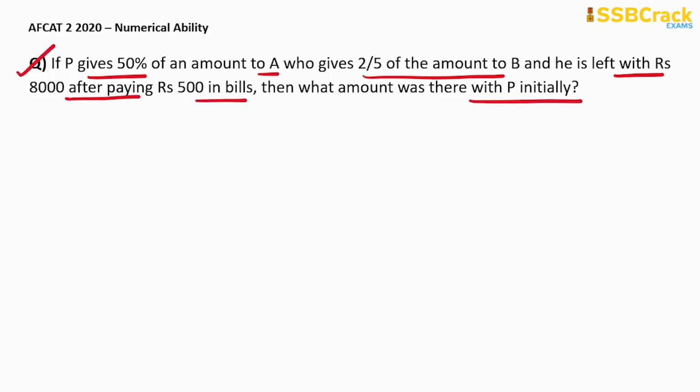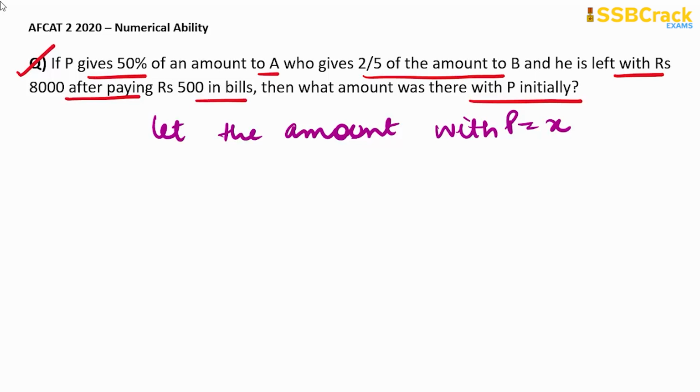So firstly what we can do, we can let the amount with P be X, right? So initially say P was having rupees X. Now he gave 50% of his amount to A. So he gave X by 2 to A, right?